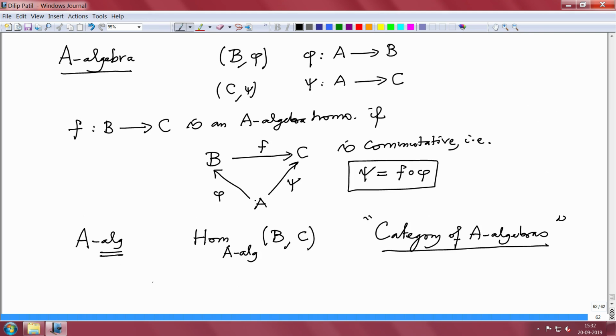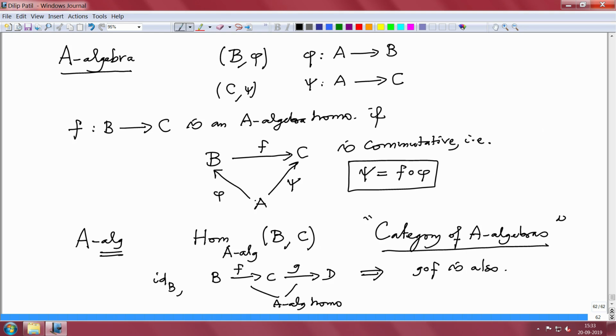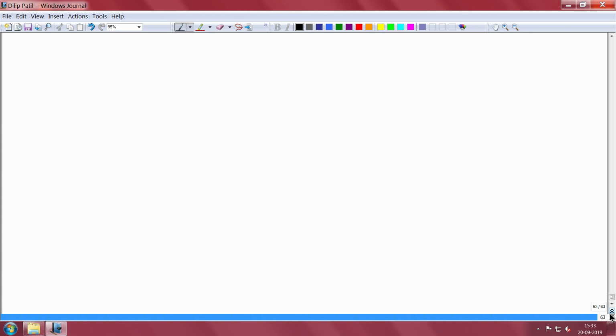Right now, identity on A and identity on B, and if I have F from B to C and G from C to D, if these are A-algebra homomorphisms, then G compose F is also an algebra homomorphism. That usually you check for every structure, groups, rings, and so on. All right. So, now at least I want to describe all